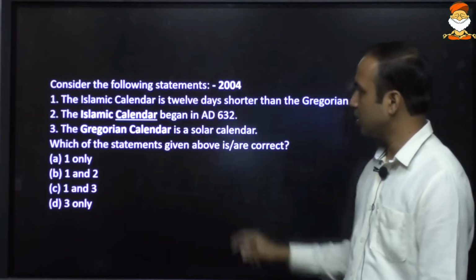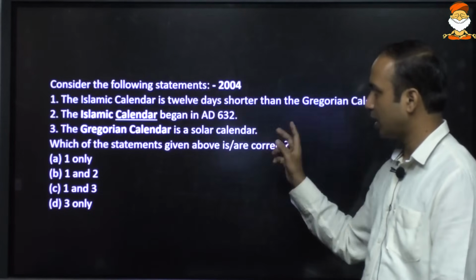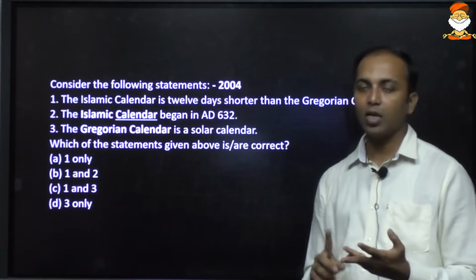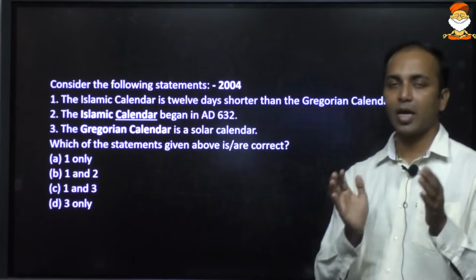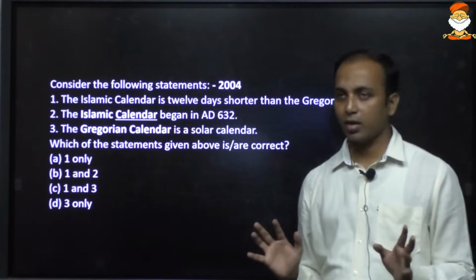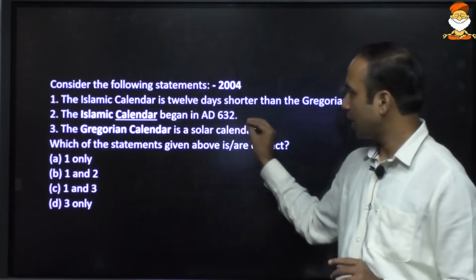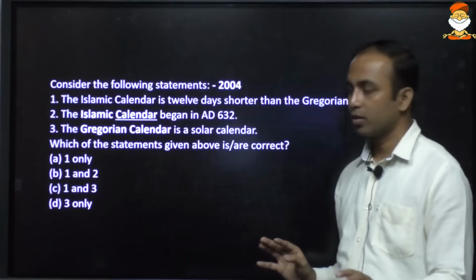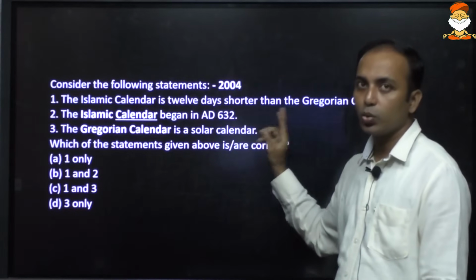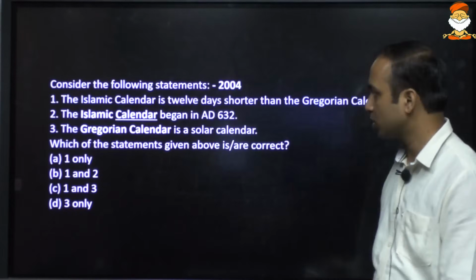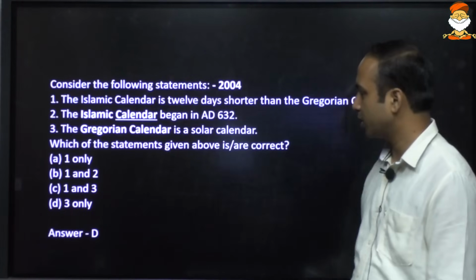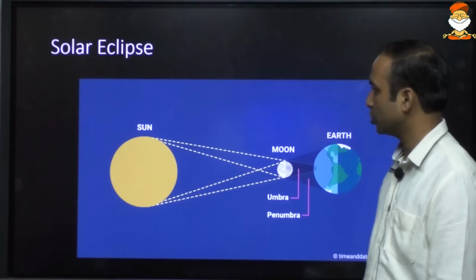But let us see the other statement. The Gregorian calendar is the solar calendar. Yes. So the Hindu calendar and the Islamic calendar are lunar calendars. The lunar calendar has 354 days, which is 11 days shorter than the solar calendar. The Gregorian calendar is basically the solar calendar. The Islamic calendar actually began in 622 AD, not 632. So the second statement is wrong, the first statement is also wrong. The only correct statement is the third one: the Gregorian calendar is the solar calendar.